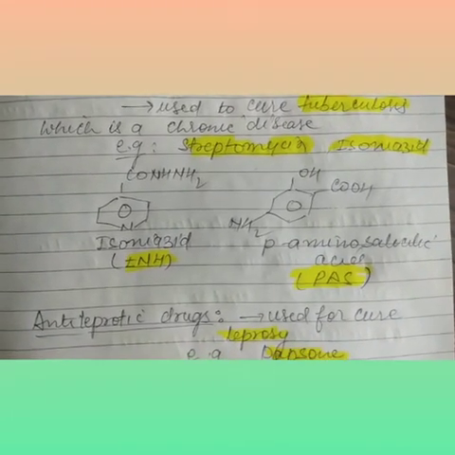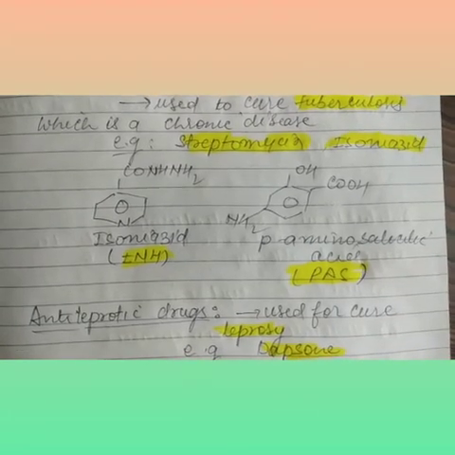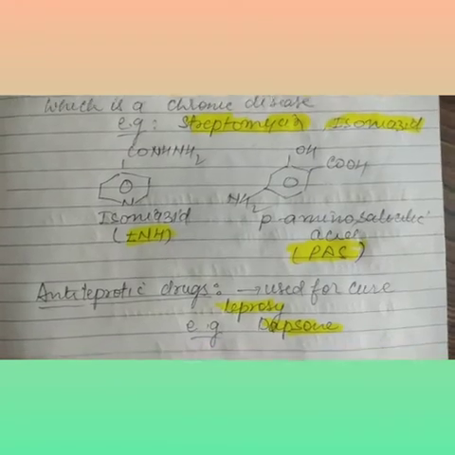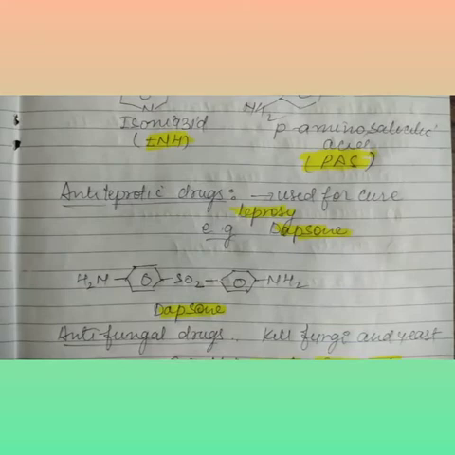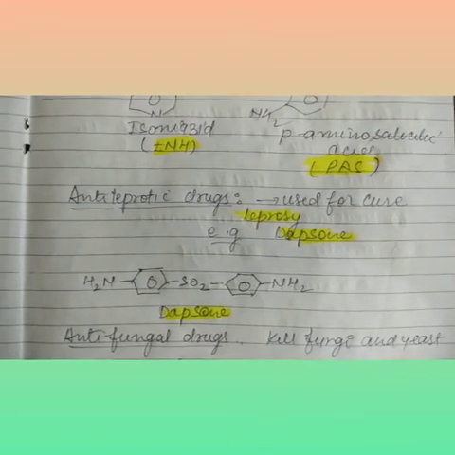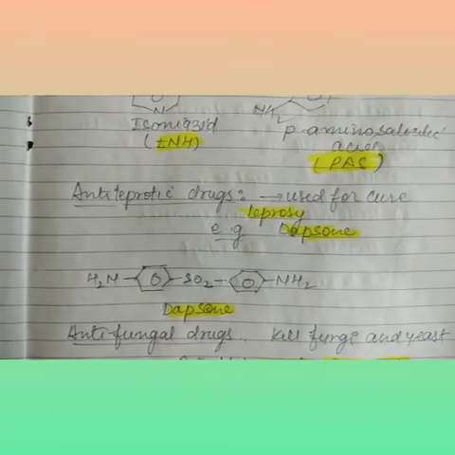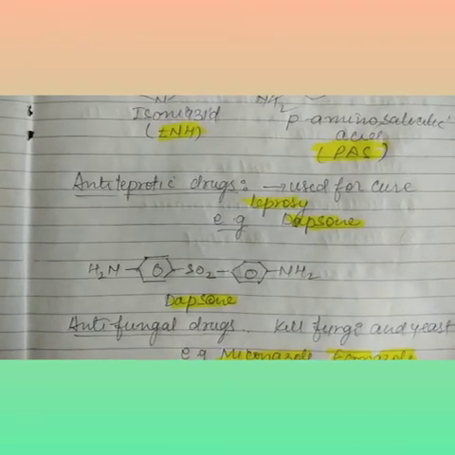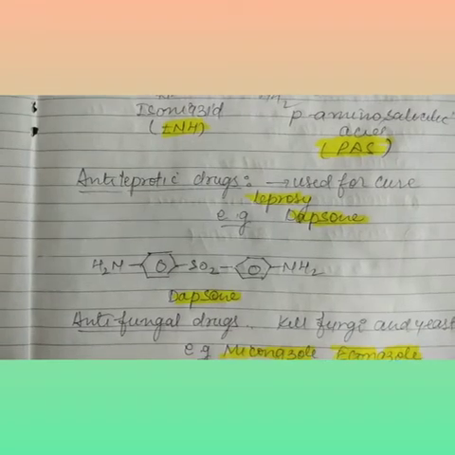This is called INH and PAS, para-aminosalicylic acid. After that I come to the next medicine: anti-leprotic drugs, used for leprosy. An example is dapsone. I write and draw its structure.